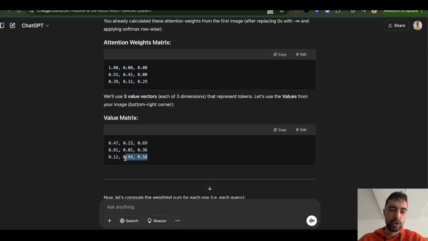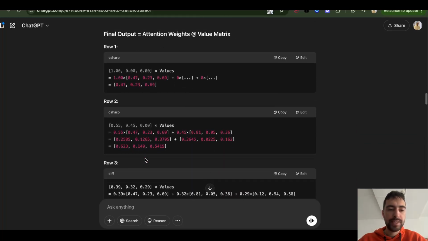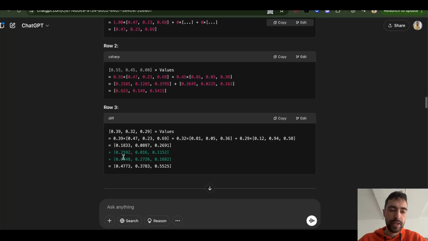The third token's value will take 39% from the first, 32% times the second, plus 29% times the third. And we can see that here in row 3: 39% times the first token plus the second token plus 29% times the third token.